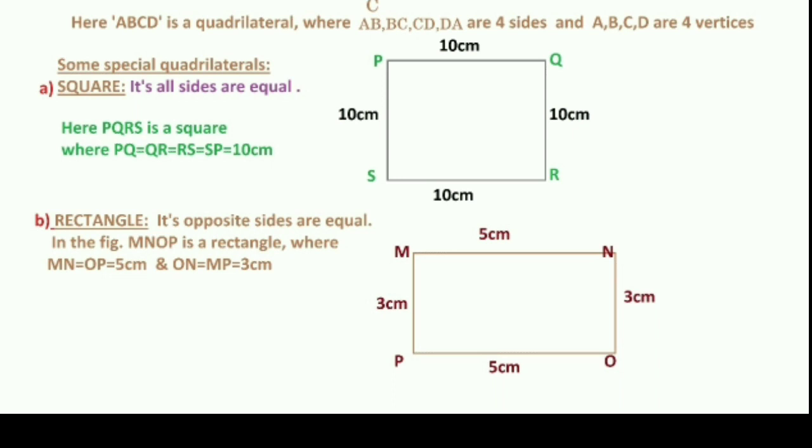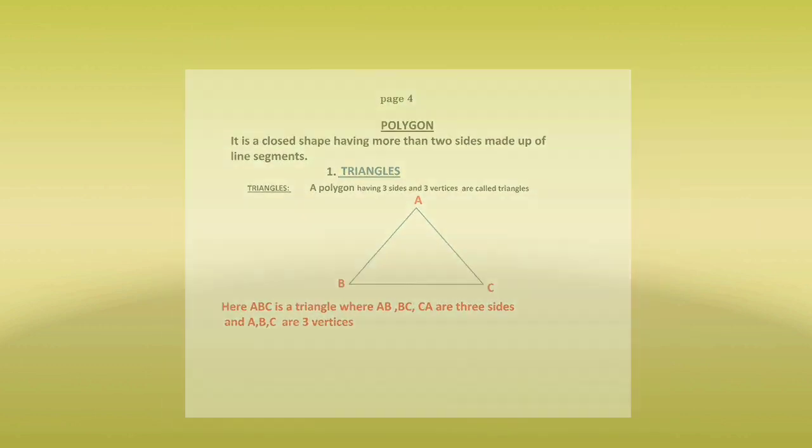The next special quadrilateral is our rectangle. A rectangle is a quadrilateral whose opposite sides are equal. In the figure MNOP is a rectangle where MN and PO are 5 centimeter and MP and NO sides are 3 centimeter. So students, now we have learned some figures about the topic lines and shapes.